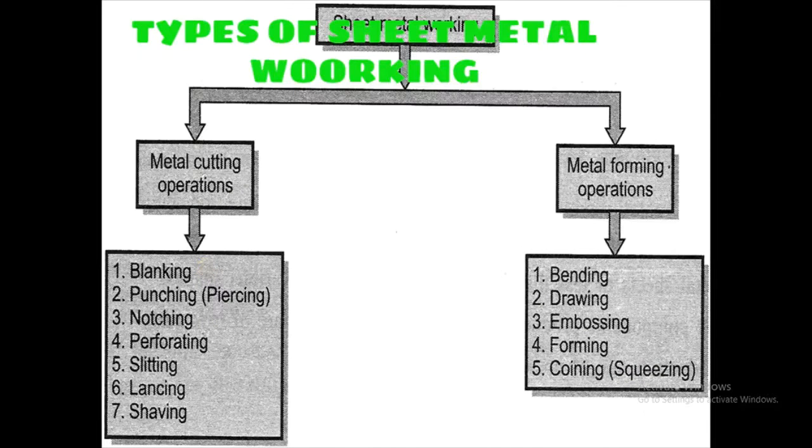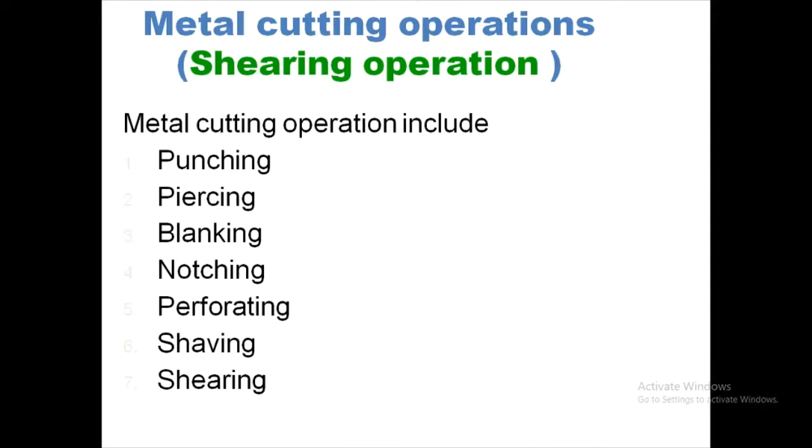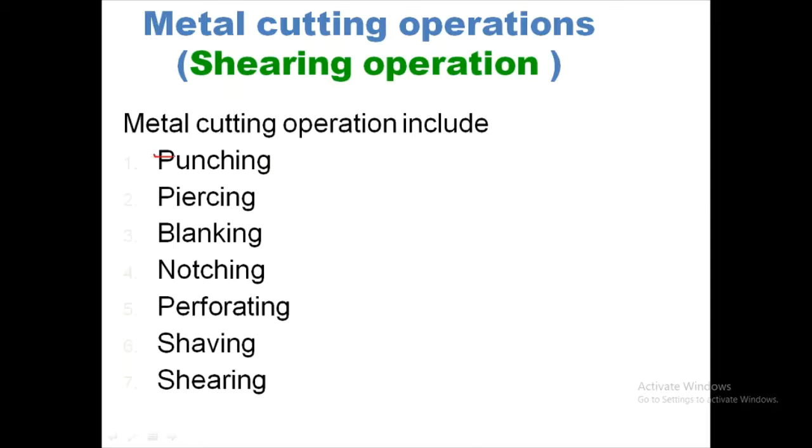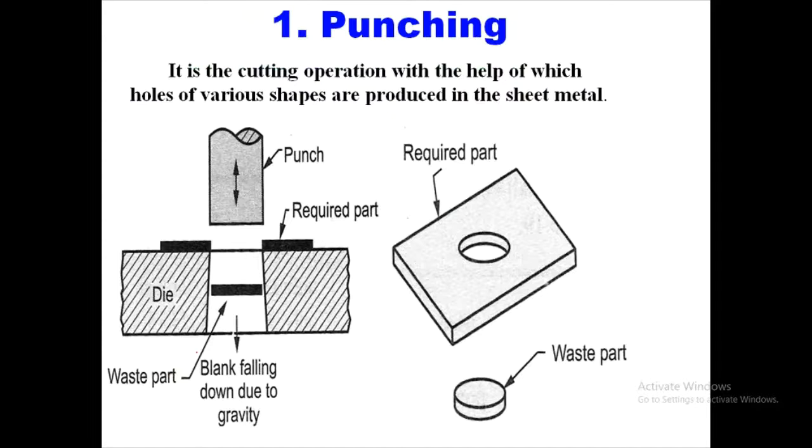Okay, let us first see the metal cutting operations, which include punching, piercing, blanking, notching, perforating, shaving, shearing. Okay, so let us see the first operation, that is punching. Okay, see the diagram.